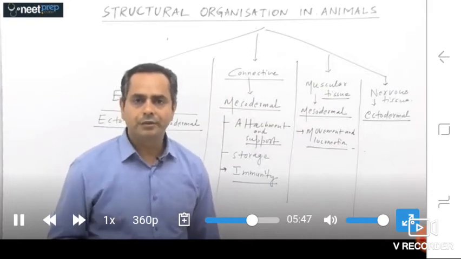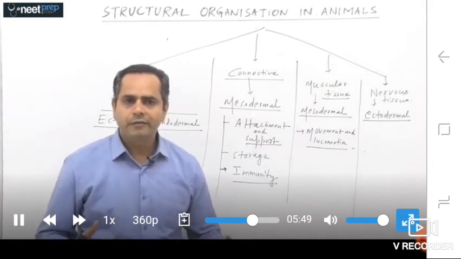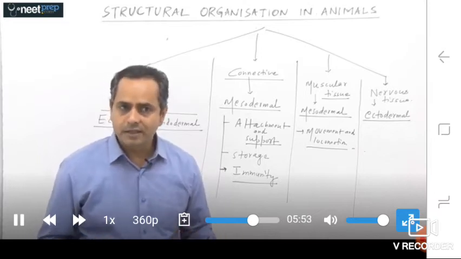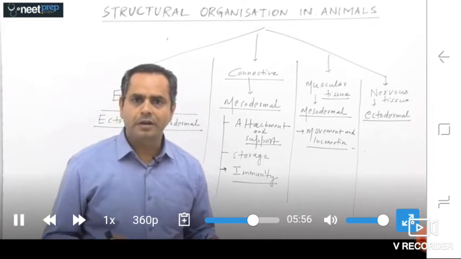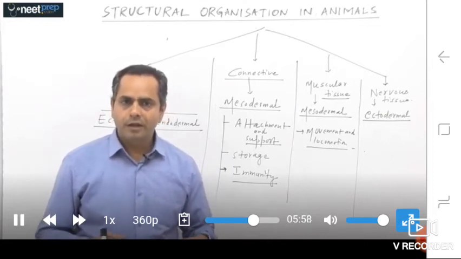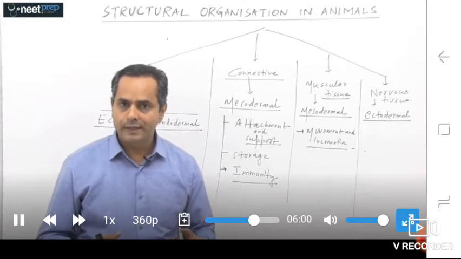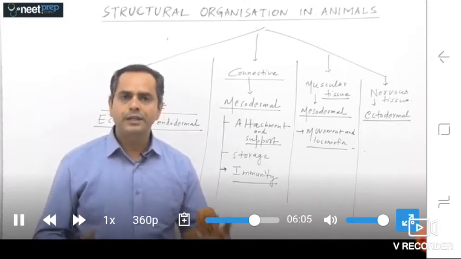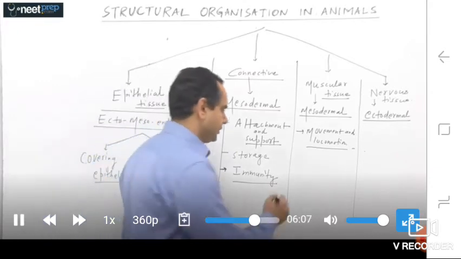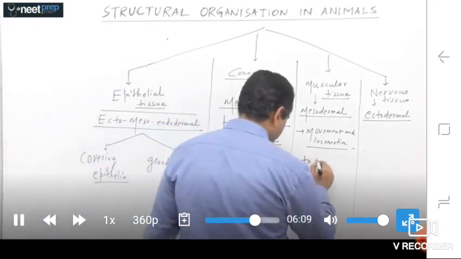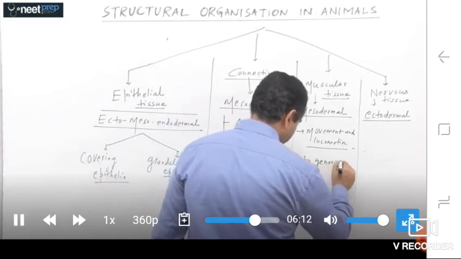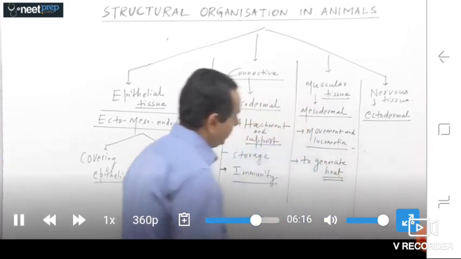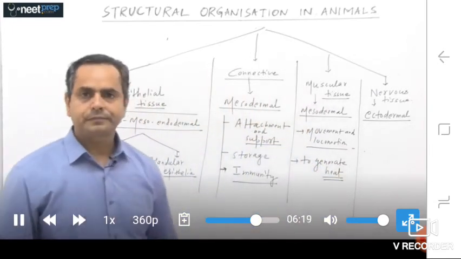we generate heat also in the shivering. Why do we shiver in the cold time? Shivering occurs, and what is shivering? Shivering is a forceful contraction of voluntary muscles. So we can say muscular tissues also generate heat to maintain or to raise our body temperature. So second part, to generate heat. It's the muscular tissues, and